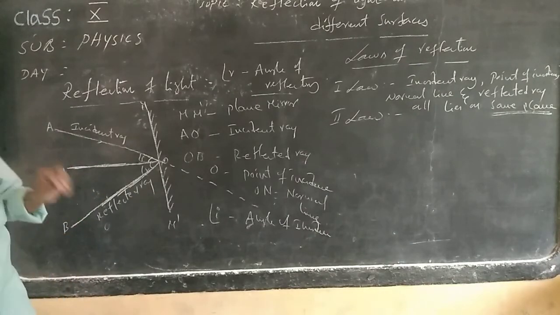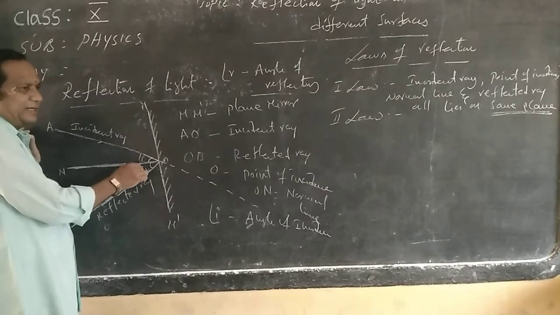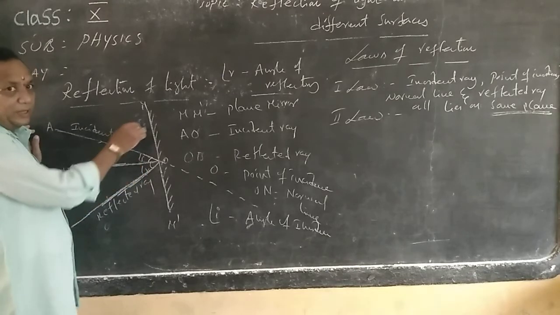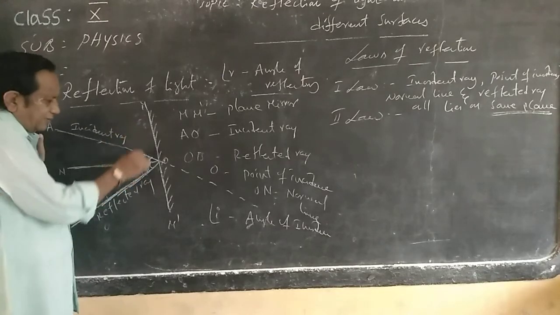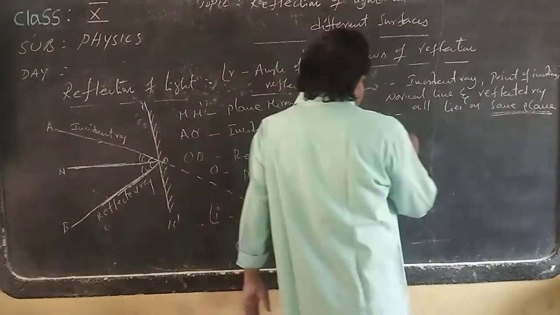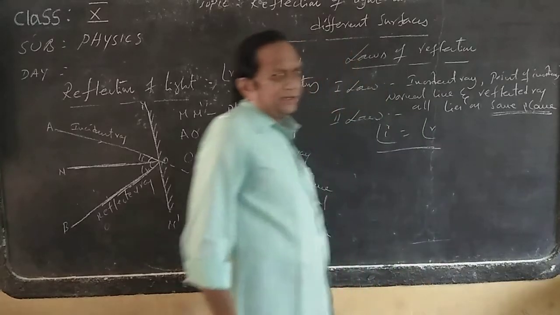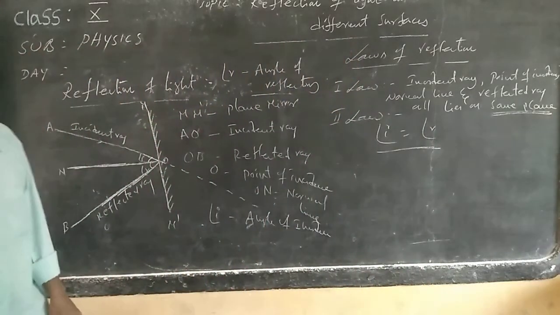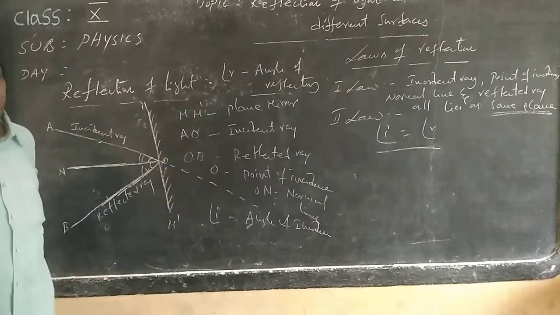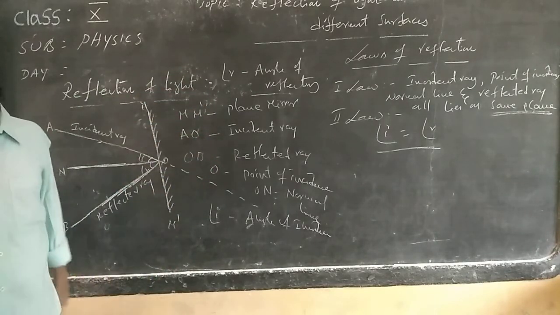And the second law is very simple. The angle of incidence is equal to the angle of reflection in the case of plane surfaces. Remember that in the case of plane surfaces, the angle of incidence is equal to the angle of reflection. Angle i is equal to angle r. These two are called the laws of reflection.